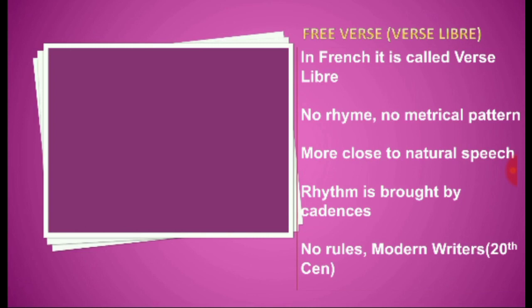So how is rhythm brought? Rhythm is brought by cadences. Cadences like some kind of alliteration or some kind of repetitiveness in the poetry, or odd rhythms. Sometimes two lines are rhyming, then one is blank, then another two are rhyming. Like in any way, some kind of spontaneity is maintained. And obviously there are no rules when you're writing this free verse. Basically modern writers, 20th century writers used to write in free verse.